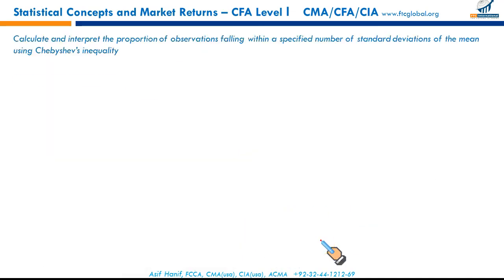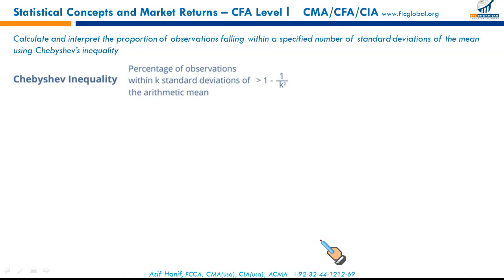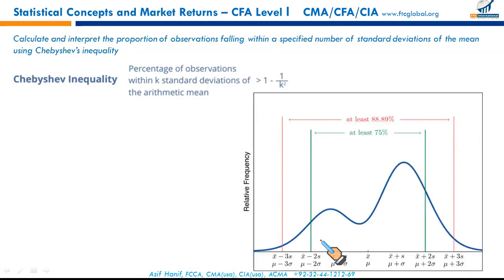Next, Chebyshev inequality. Now, this is something technical. What does it say?